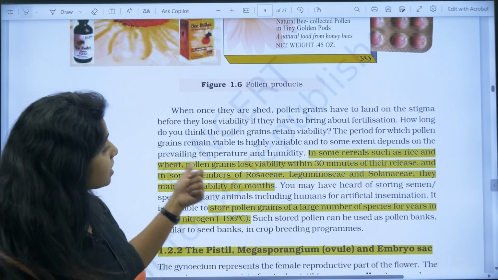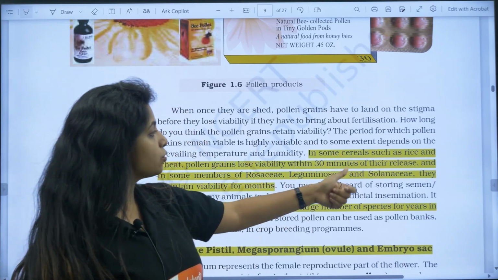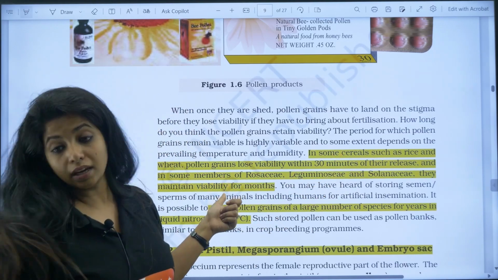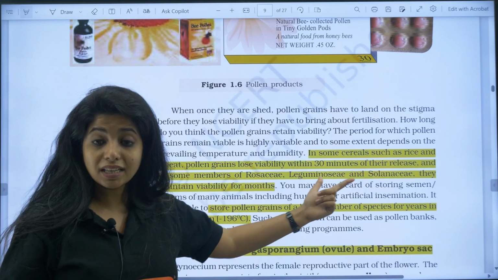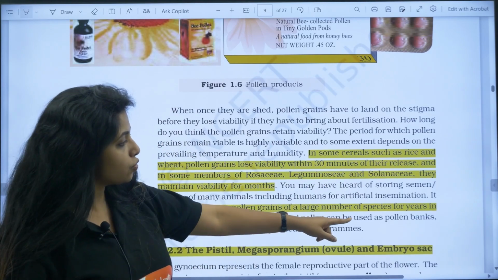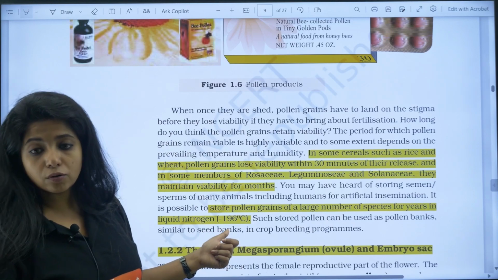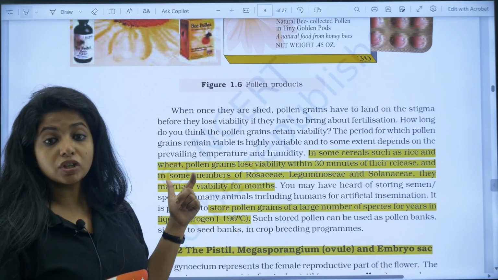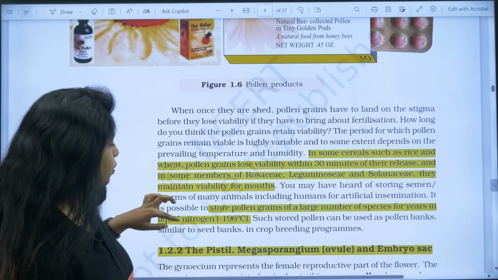In some members of Rosaceae, Leguminosae and Solanaceae, they maintain viability for months. So these examples are really important. And how to store pollen grains? It is stored for years in liquid nitrogen, which is at minus 196 degrees Celsius. That is an important piece of information.